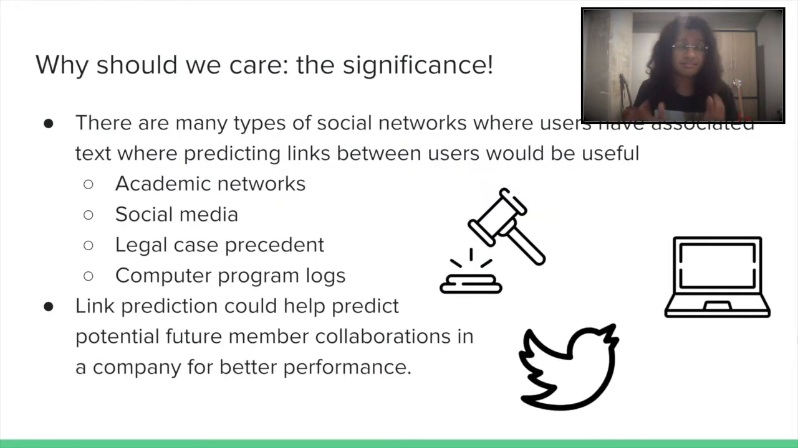The significance of this is vast. This is one of the most popularly studied problems in the 21st century world today. It is helpful in social media to predict if a relationship can exist and if one person can be friends on Facebook with another person. It can also help predict future member collaborations in huge companies where there are more than 40,000 employees.